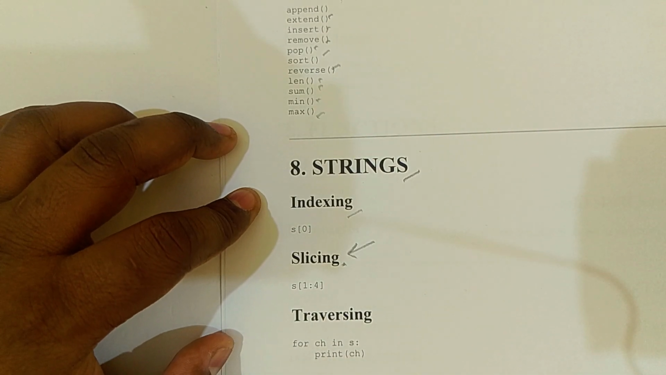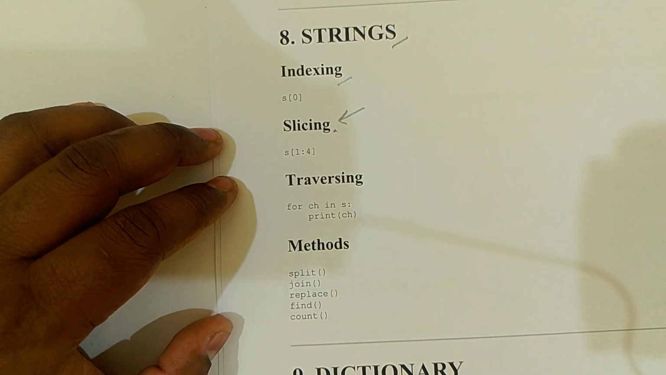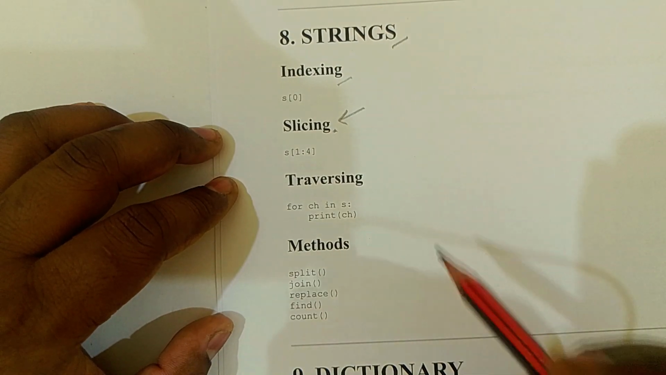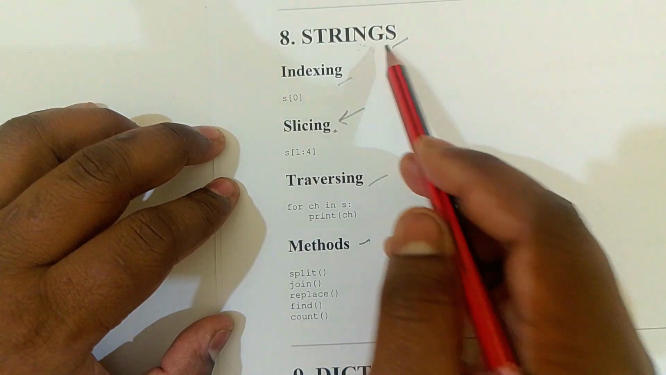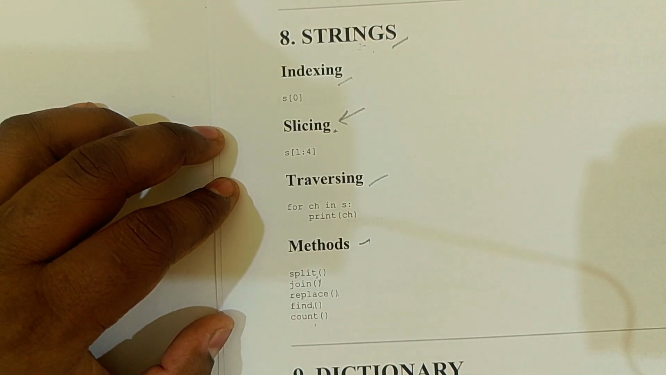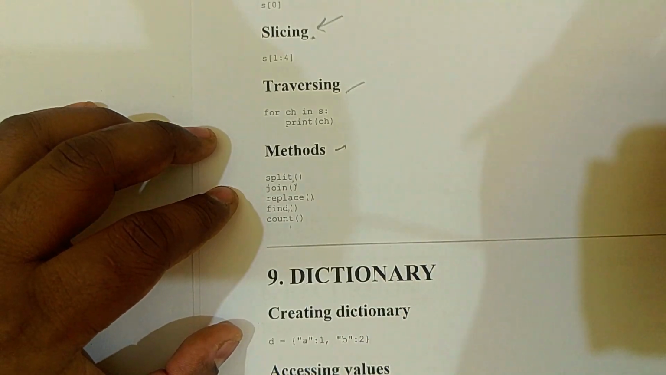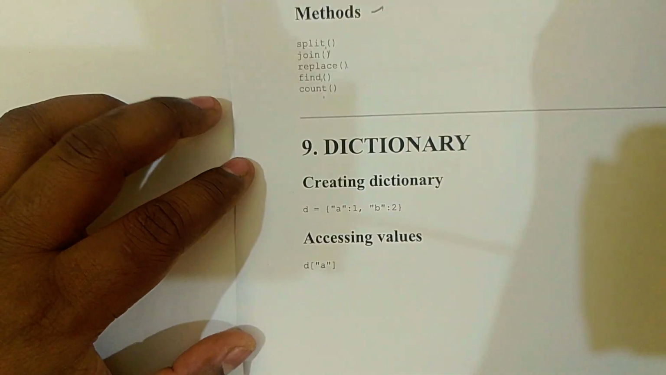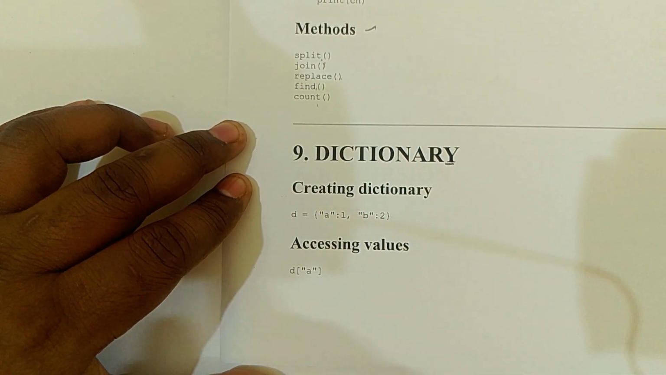Okay, because data is fetched and accessed by using slicing, and it is very important because it takes less time. Traversing and methods we will also learn in strings: split, join, replace, find and count, inbuilt functions like this. After completing strings, we will go to the dictionary. That is the second most important.